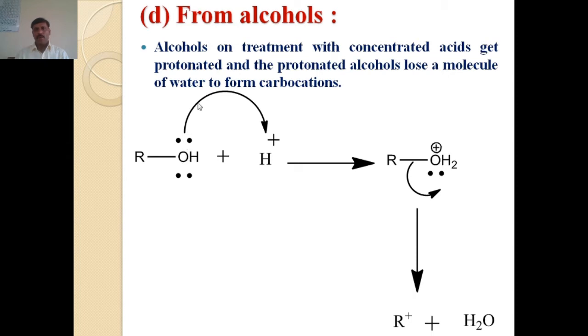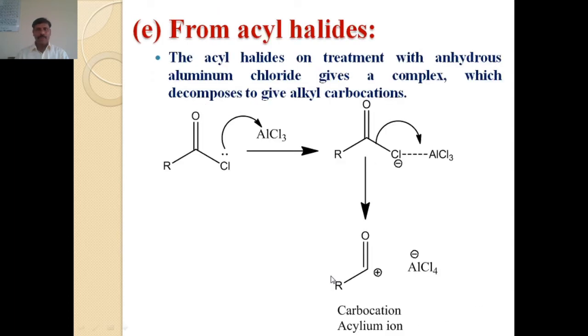When that lone pair reacts with the H plus ion of concentrated H2SO4 or concentrated acid, protonation of alcohol takes place. Then the bond pair of electrons moves towards the water molecule and rupture of that bond takes place with the formation of a positive charge on the alkyl group. That is, the formation of carbocation takes place after the loss of the water molecule.